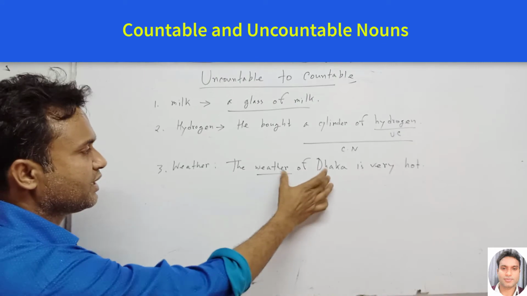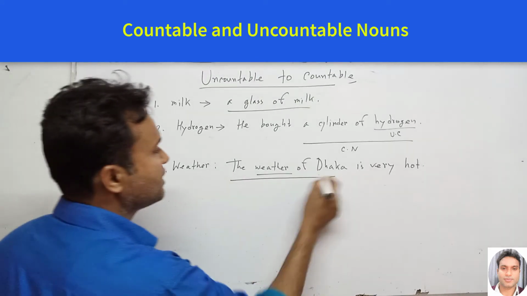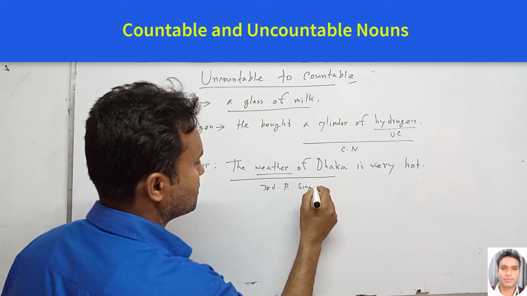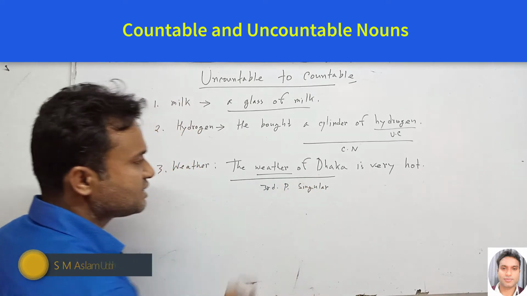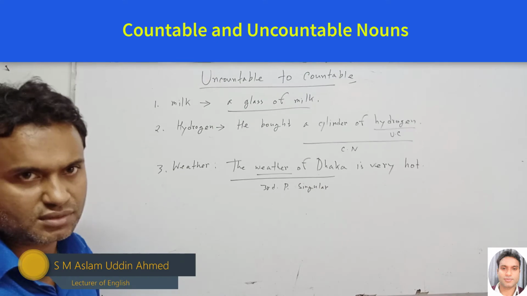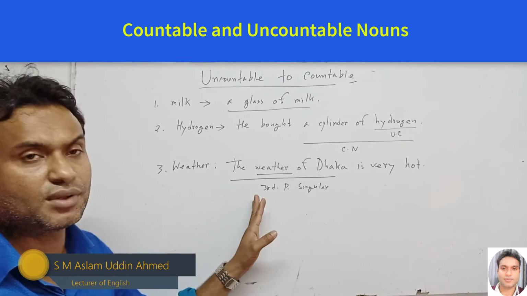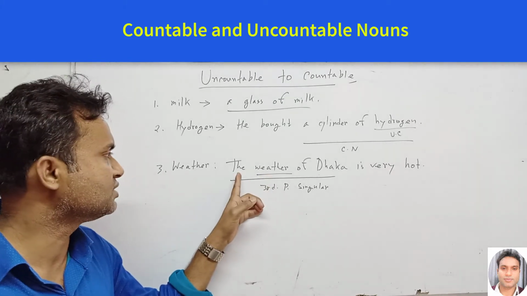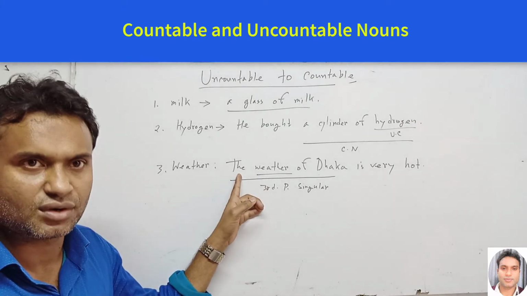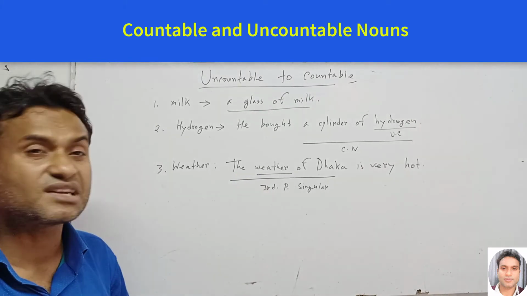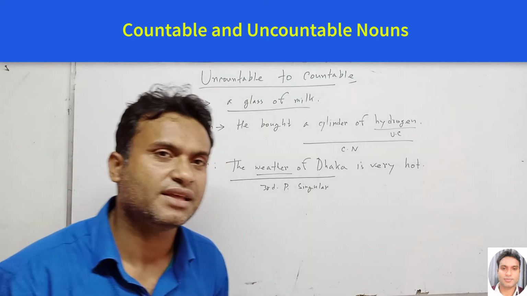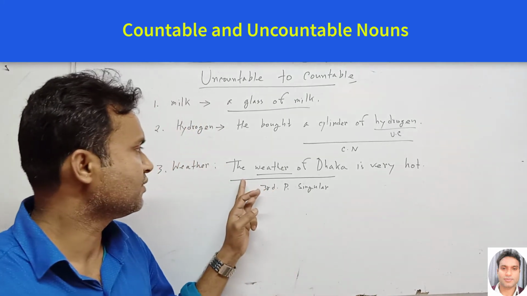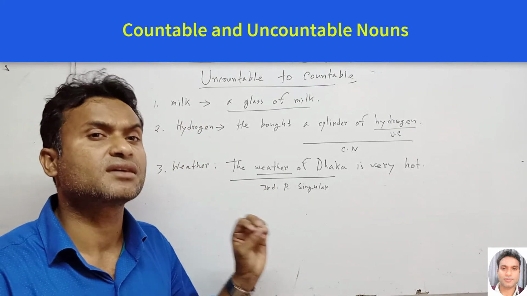So Dhaka and this whole part is third person singular number. This is an example of a countable noun, and weather is generally uncountable, but we are using the definite article here. Actually, what is an article? We know that the articles are a, an and the, but this is the form of the article as a countable noun.